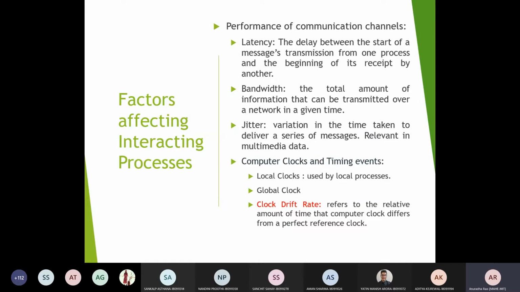But with all this, you will still be getting some kind of delay, right? So what are the various factors which are actually impacting this latency? Because if you reduce latency, automatically the performance of the system will be improved, right?